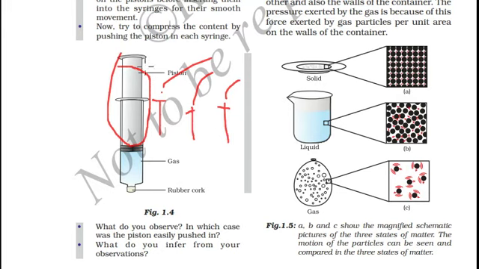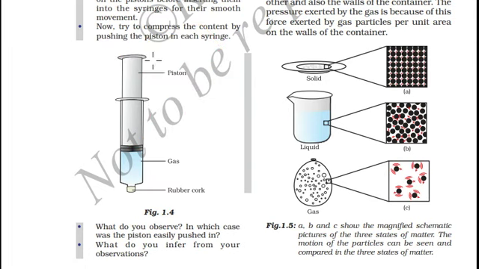Now put back the piston into the syringe in all three cases. Now try to push the piston down. What can you notice in the three cases? In the first syringe there is salt or sand, in the second syringe there is water, and in the third syringe there is atmospheric air.